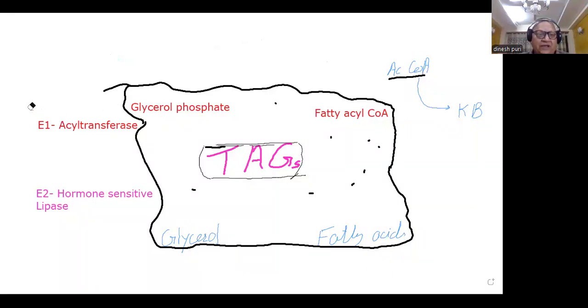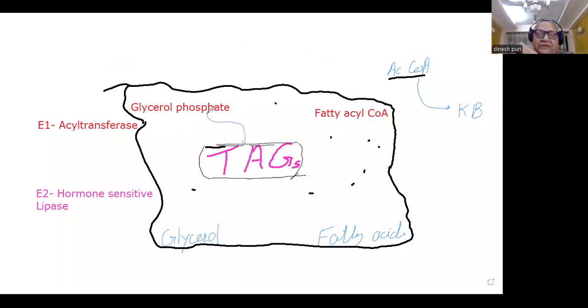Now here we have shown in this figure an adipocyte. All of you know that the source and determinant of free fatty acids in the blood are the triacylglycerols present in the adipocytes.